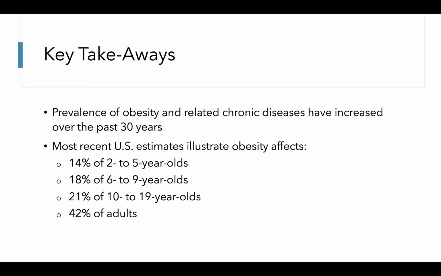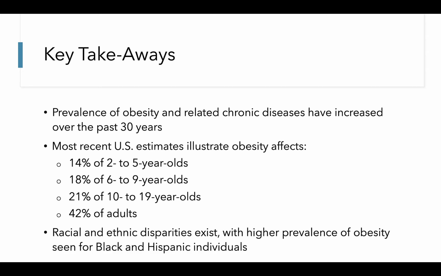We also see sociodemographic disparities in the prevalence of obesity, with certain groups at higher risk than others. We looked at data for racial and ethnic disparities and saw a higher prevalence of obesity for adults and children who identify as Black or Hispanic.